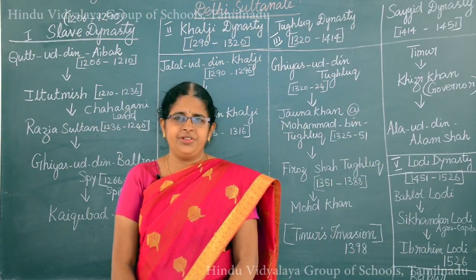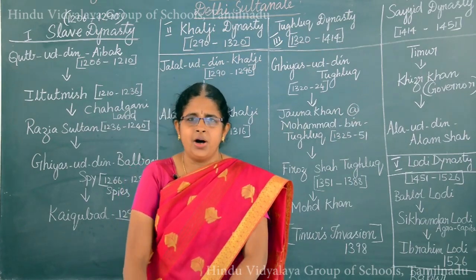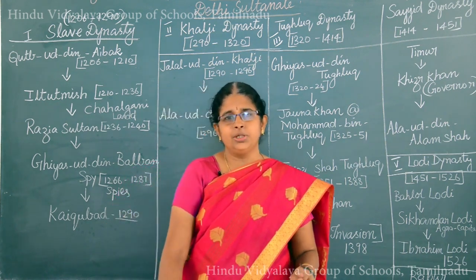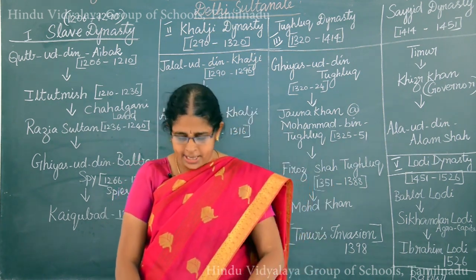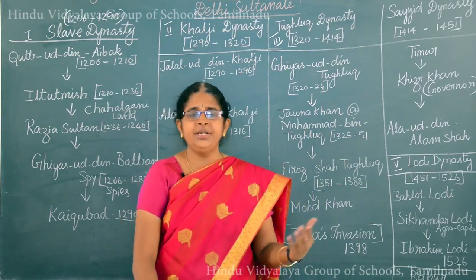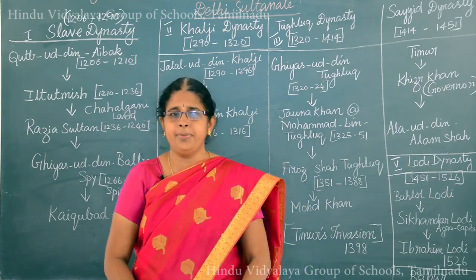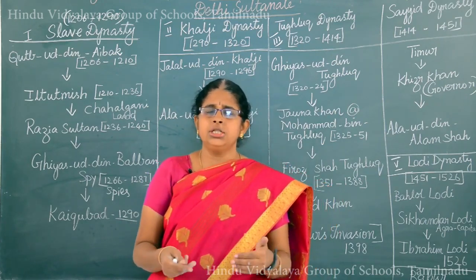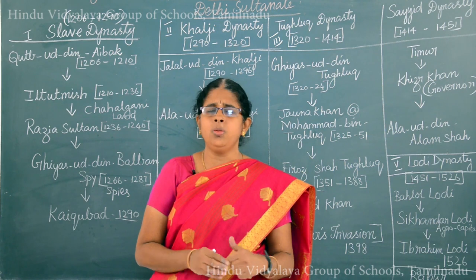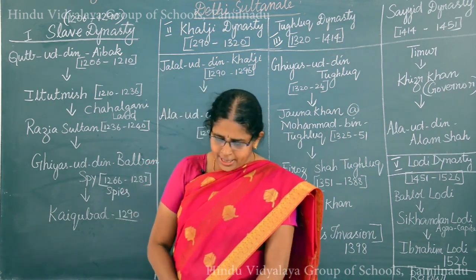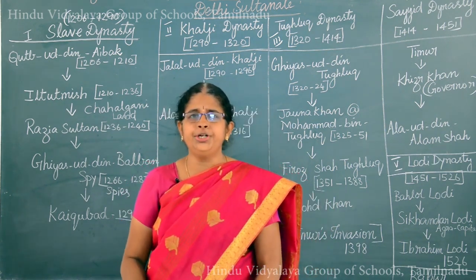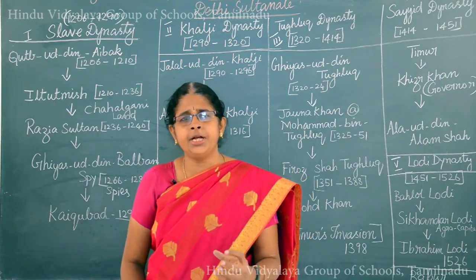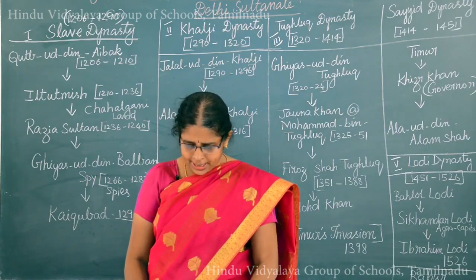The Yadavas of Devagiri, the Kakatiyas of Warangal, the Hoysalas of Dwara Samudra and the Pandyas of Madurai accepted him as a superior king. And his political and administrative reforms are very impressive. He undertook the survey of the land and he also fixed the standard revenue from the land. His military officers were appointed to collect the revenue from the land. So a standard income was coming to him through agriculture.